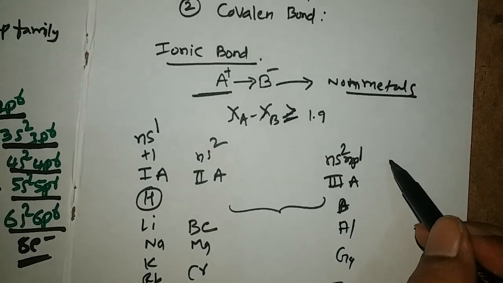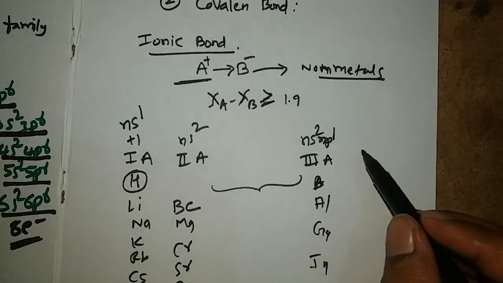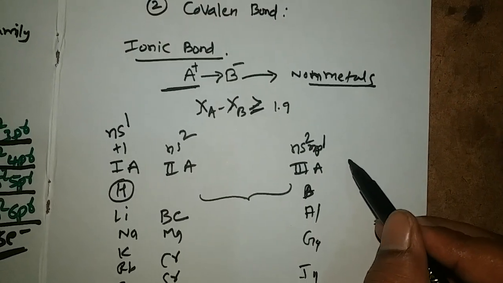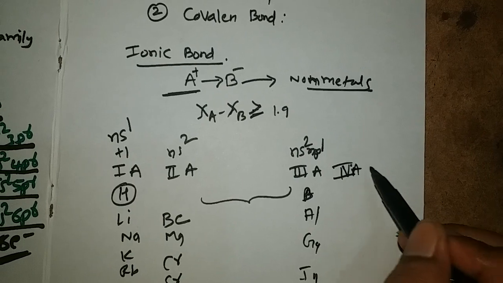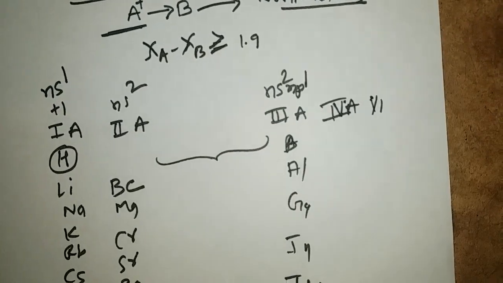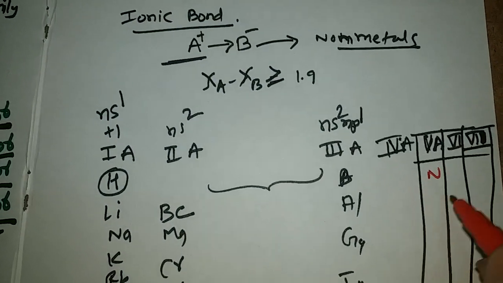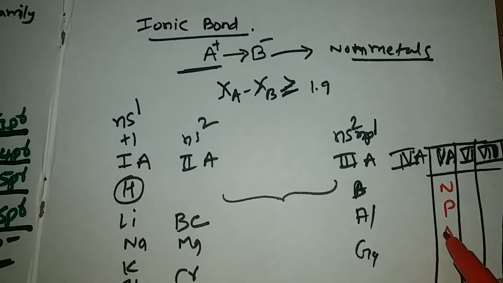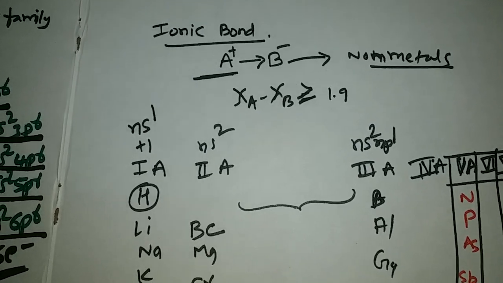And the fourth A group elements neither lose nor gain electrons in general. Those are, as we already know, the carbon family. And fifth A group elements: nitrogen, phosphorus, arsenic, antimony, bismuth.